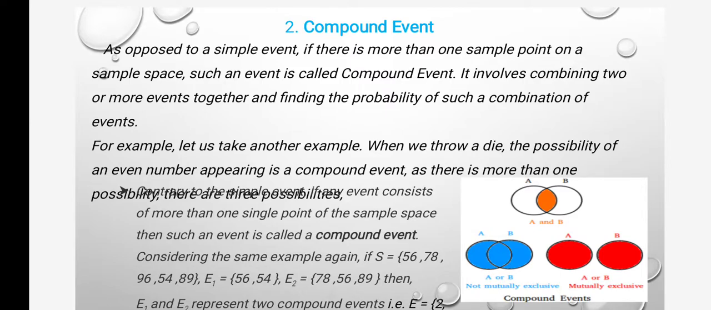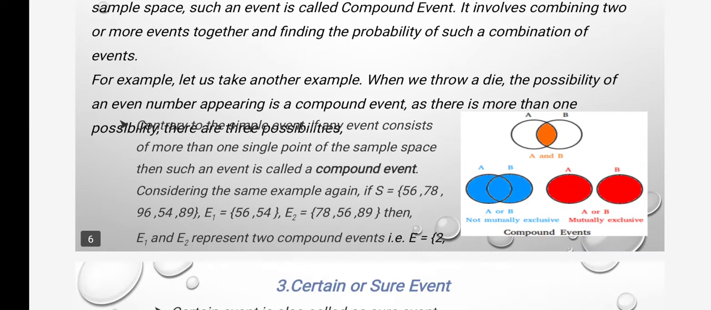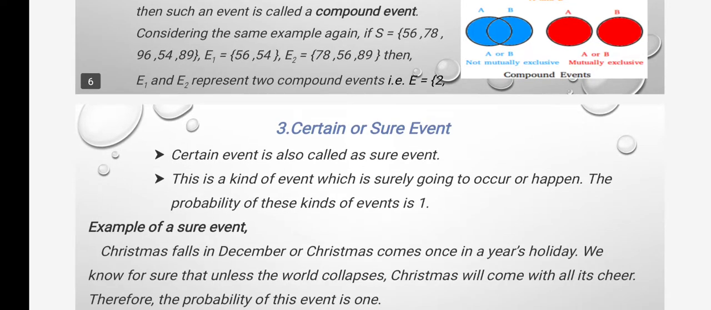Compound event, as opposed to a simple event. If there is more than one sample point in a sample space, such an event is called a compound event. It involves combining two or more events together and finding the probability of such a combination of events. For example, let us take another example. We roll a die. The probability of an even number appearing is a compound event.